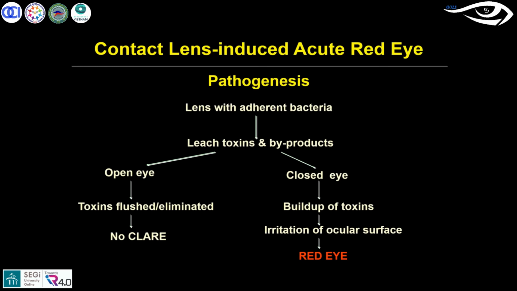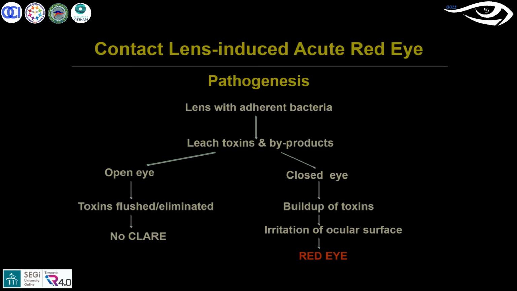That is the very common thing. In the open eye, the toxins still develop here, but they are eliminated with regular blinking actions, so there is no flare. But in the closed eye condition, the toxins developed by the bacteria build up there, so there is no way to go out. That's the reason. They tend to penetrate the contact surface and irritate the ocular surface.